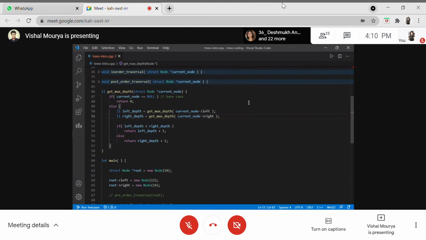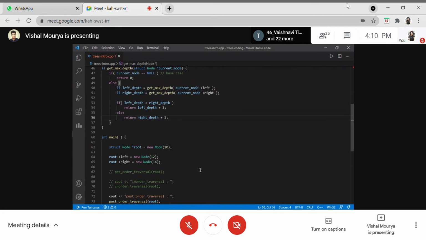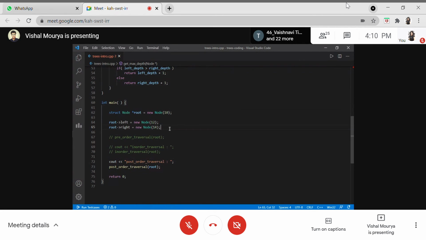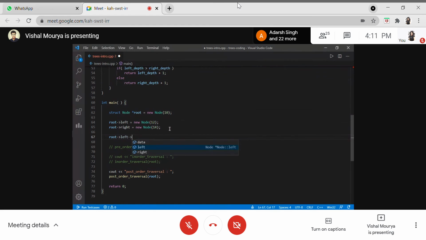When recursive functions are called, they are put in the stack. So we will be computing this. This was the core logic. We will be comparing the left depth and right depth, and then just returning the corresponding values. As we have built this simple tree, let me add something more here so that it makes some sense, because it will not make any sense if I just run this logic on this. So let me insert 20 here.